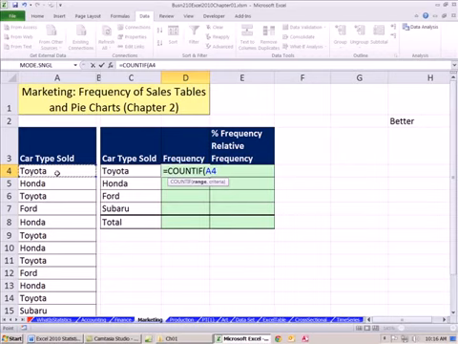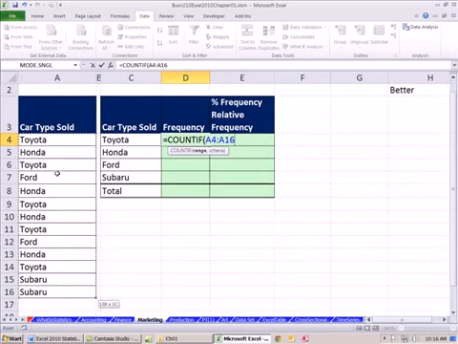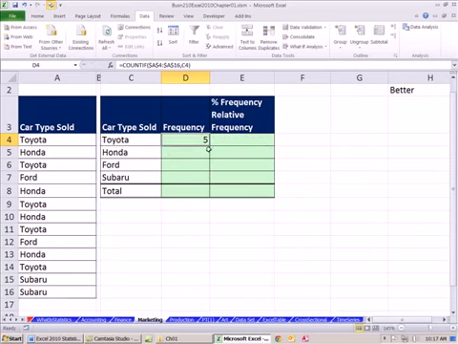I'm going to click there and Control-Shift down arrow, F4 to lock it, because we're going to copy it down, comma, and our criteria is a Toyota. So right now, it's simply saying go through there and count all the Toyotas. If I enter this with Control-Enter and copy it down, I can see there's 5 Toyotas, 4 Hondas. Now I'm going to add all this up.